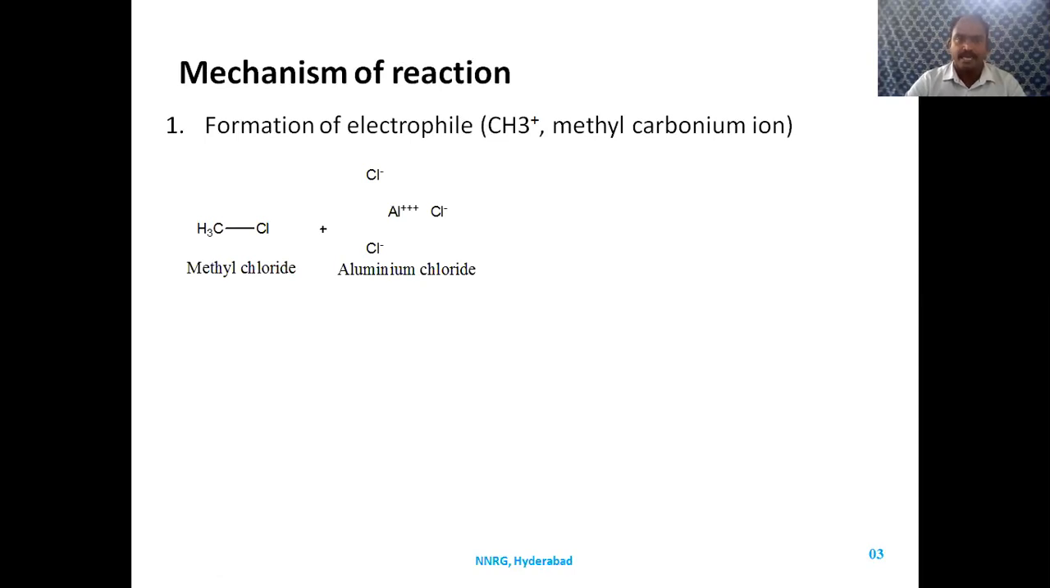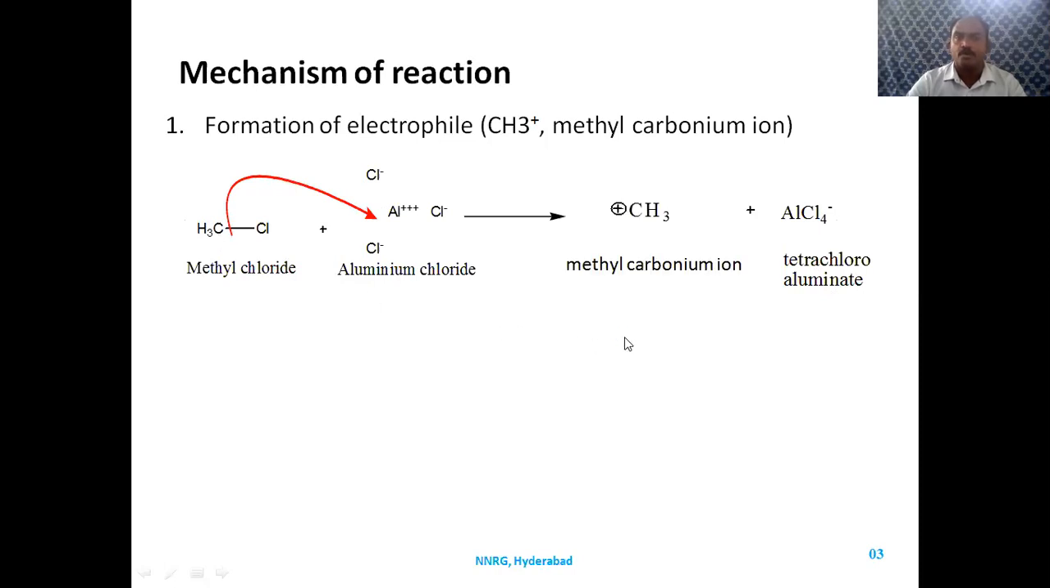When methyl chloride reacts with aluminum chloride, the pair of electrons of the methyl chloride bond is attracted by aluminum chloride to form tetrachloroaluminate. The pair of electrons is taken by aluminum to form negatively charged tetrachloroaluminate, so that the methyl group loses the pair of electrons and forms a positive charge. The formed positive charge is called the electrophile. We call it methyl carbonium ion. This acts as electrophile. This positive charge will try to attack the benzene ring.